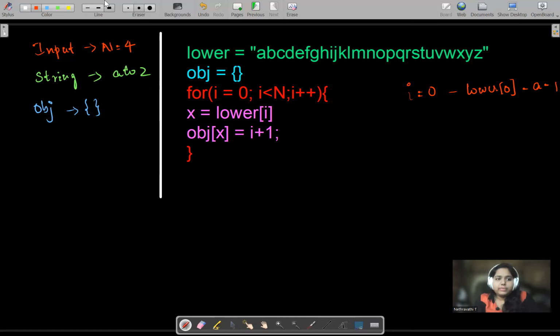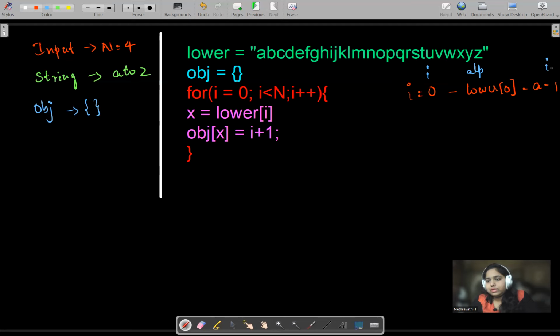We can mention the things over here. This I value is 0, and this is the alphabets, and the values.